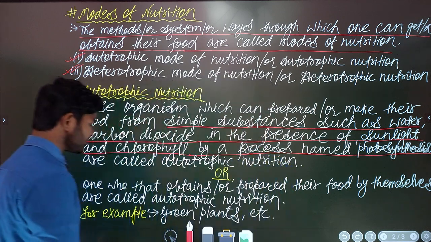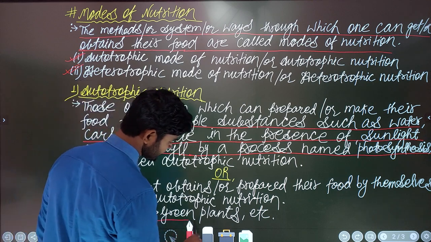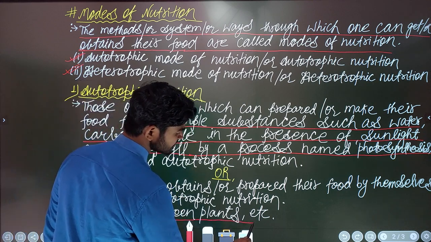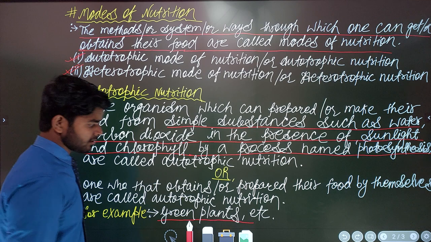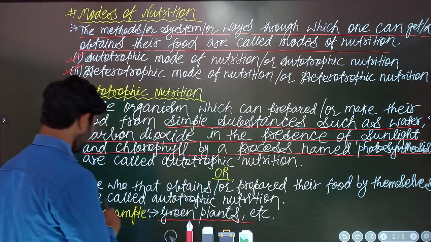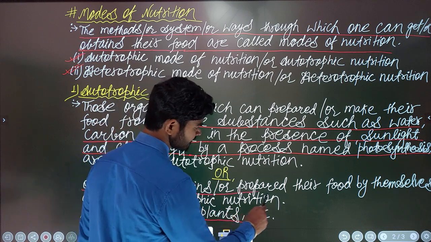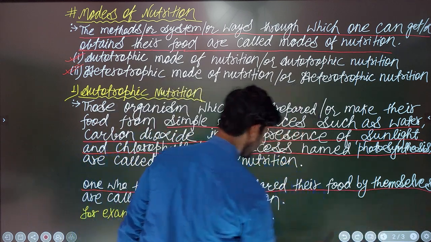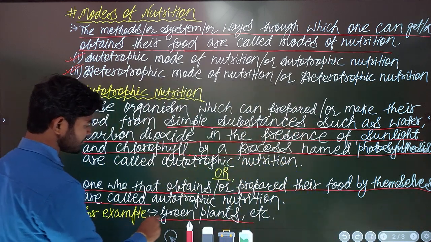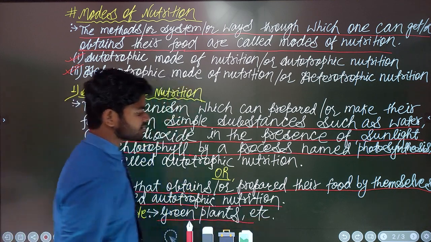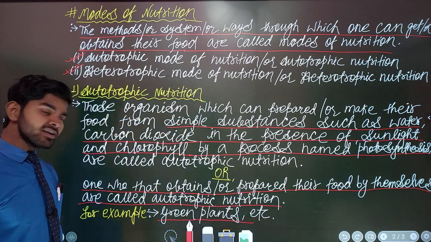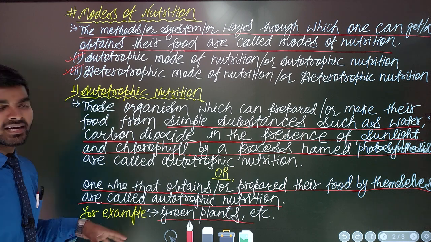Okay, I hope you have learned the examples of autotrophic nutrition. Now this definition is one of the most important definitions. Objective questions can arise from this definition, so you must be careful about it. How can objective questions be asked?